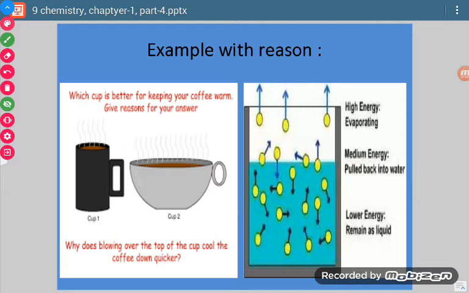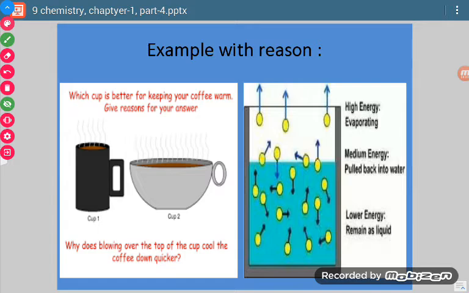Now I have taken two different types of cups. One has lesser surface area and the other has more surface area. If we place our coffee in both at the same time, what will happen? Which coffee will become colder? We will see that this one becomes cold in less time, and this one will take more time to become cold. So why does it happen?